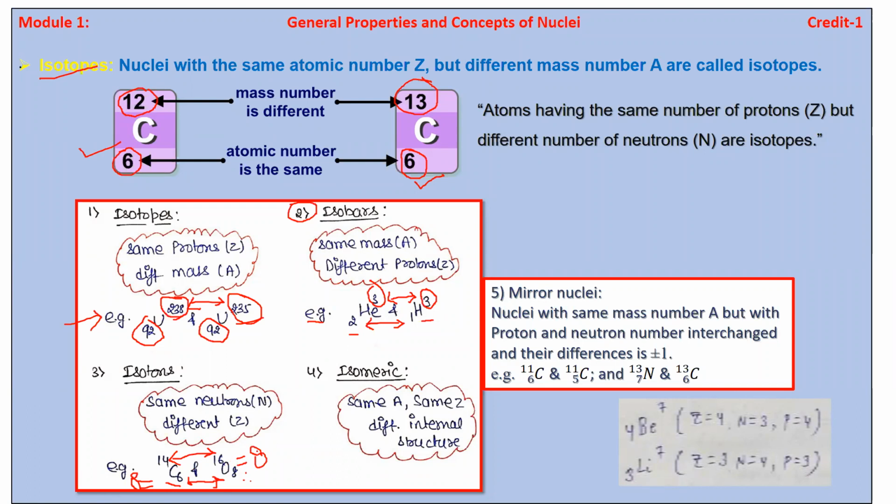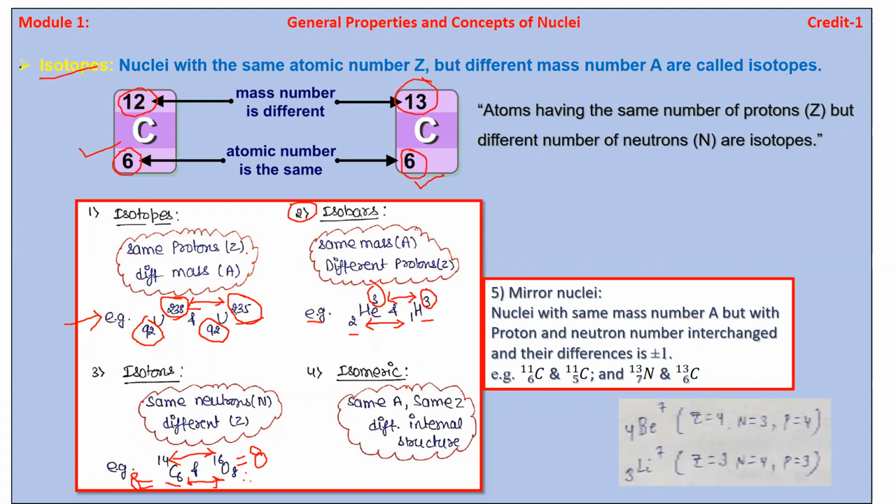So it means that isotone indicates the same neutron. Okay, isotone indicates the same neutron but different atomic number or different protons. ओके, तर तुम्ही इथं बघू शकतात की न्यूट्रॉन सारखे आहेत. ओके, न्यूट्रॉन सारखे आहेत दोघीही केसमध्ये.